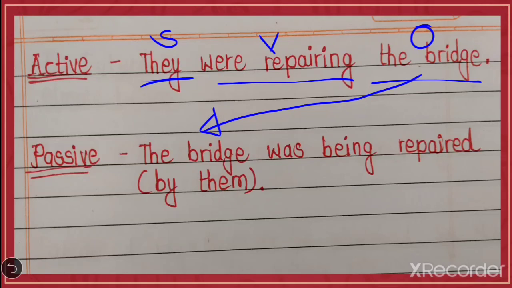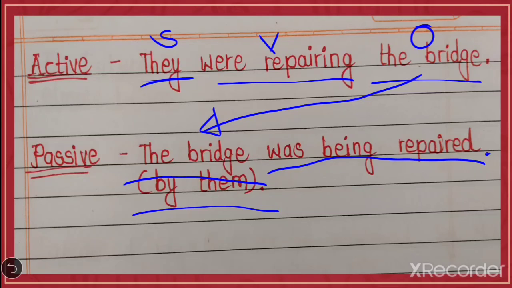Now here the bridge. So was will come. Was being repaired by them. They will turn into them. But if you want to omit by them, you want to put a full stop here after repaired, then also it's correct. The bridge was being repaired.